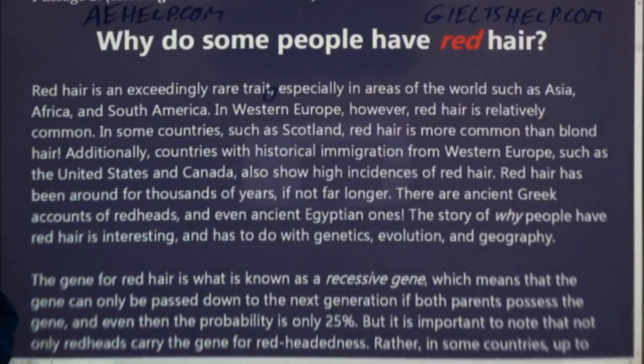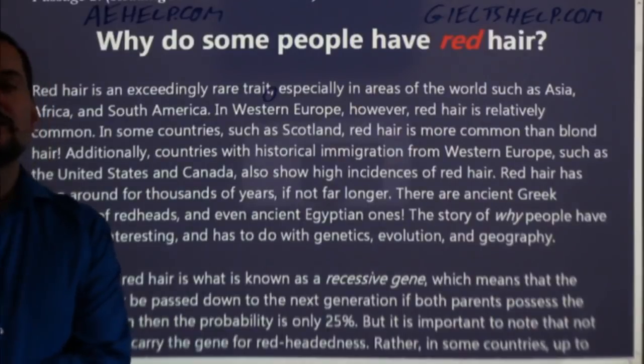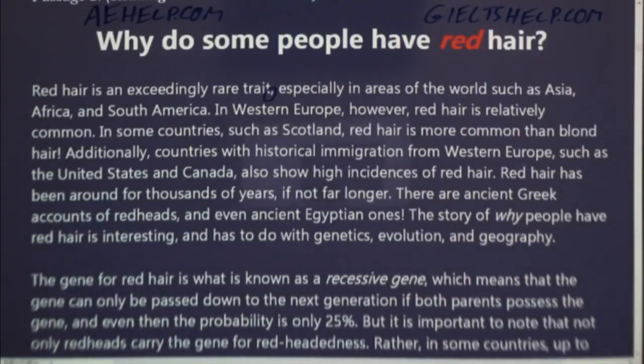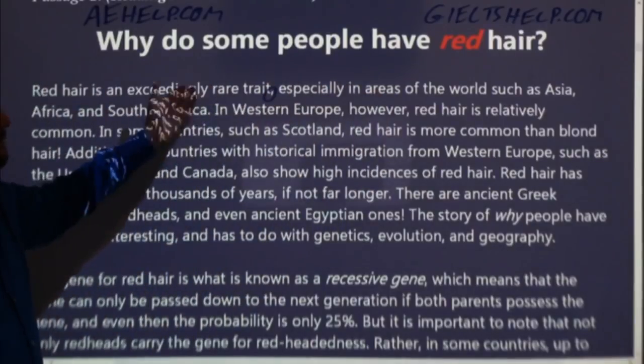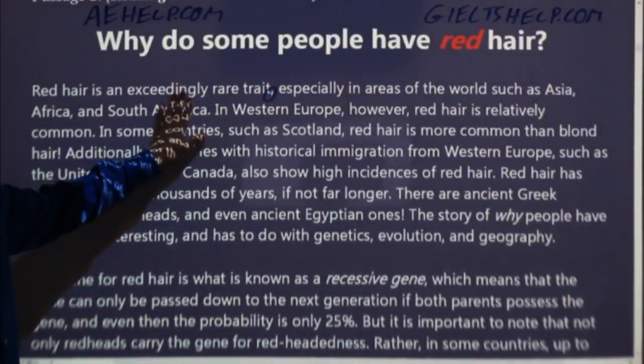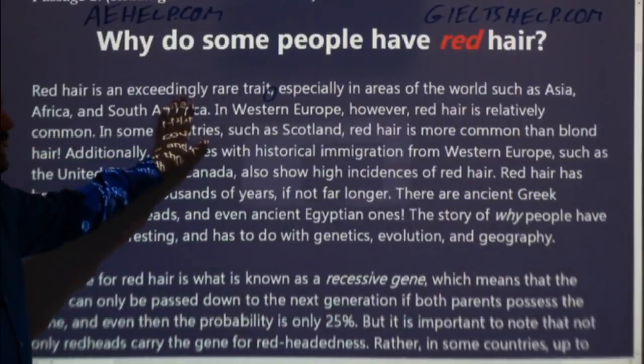Okay, trait, especially in areas of the world such as Asia, Africa, and South America. Jeffrey, I think you're jumping ahead of the game. It's not a list here. Me Too says it's an example, so this is giving me a further definition of this. Yeah, it could be that.